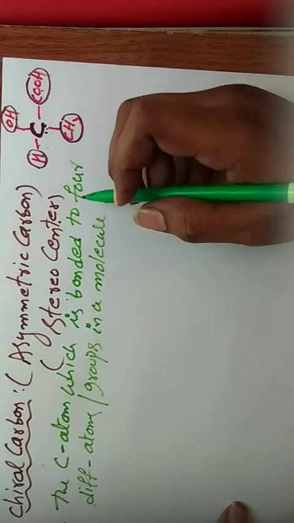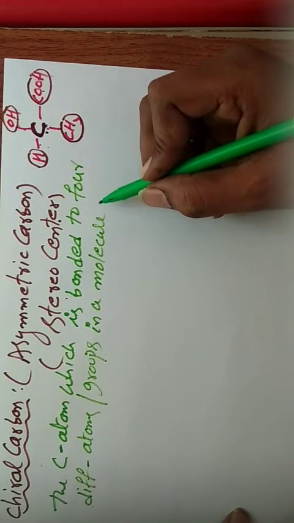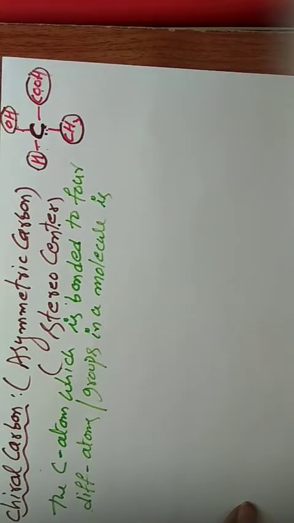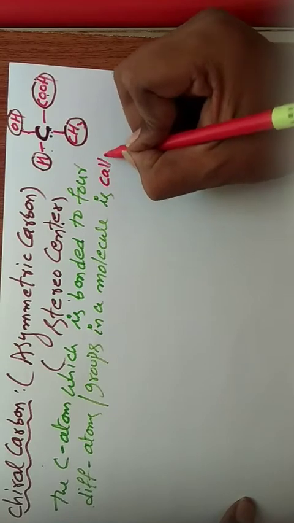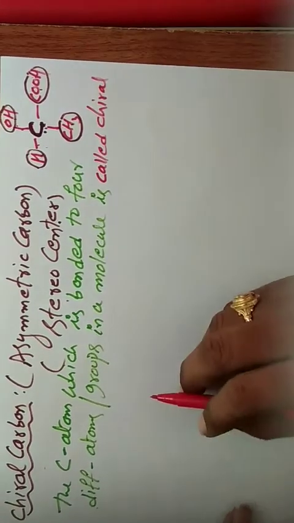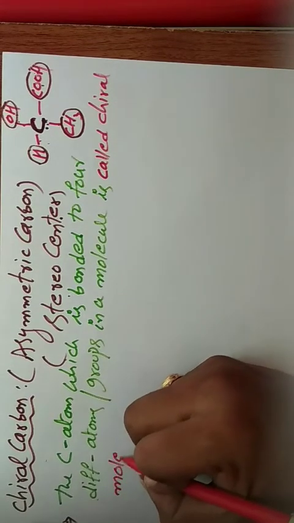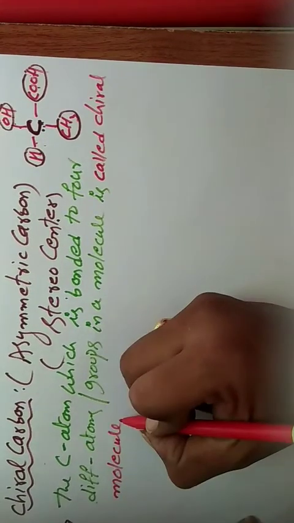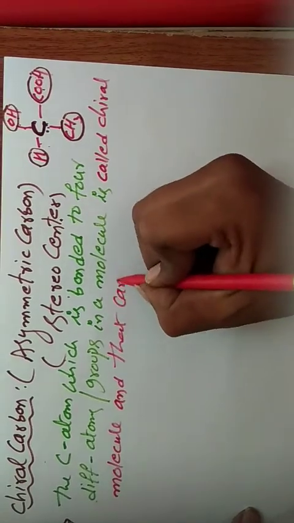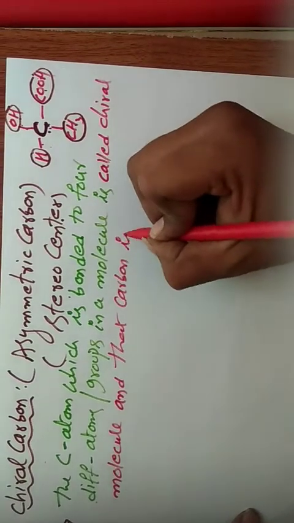So that is called a chiral molecule. That carbon is called chiral carbon.